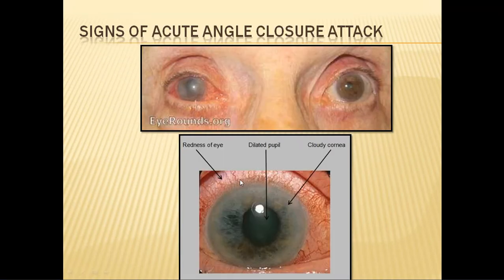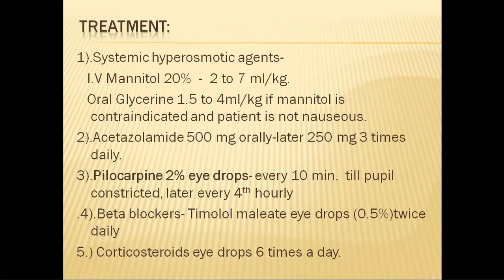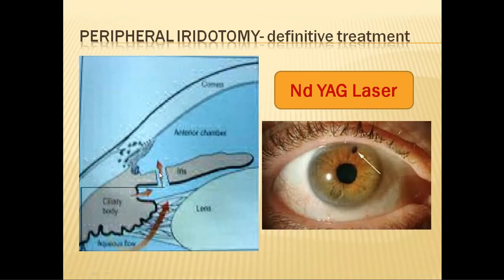So this is the picture where we see a painful blind red eye. In this stage, we have to immediately reduce the intraocular pressure, followed by pilocarpine drops. And once the pupil is totally constricted, go for a permanent solution, that is, peripheral iridotomy.